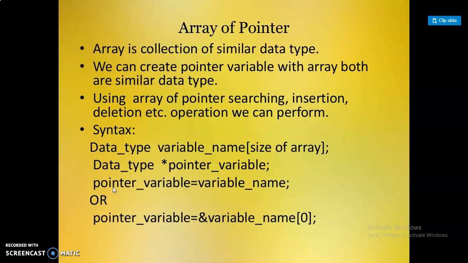And then the array of pointers. An array is a collection of similar data types. We can create a pointer variable with an array, both of similar data type. Using an array of pointers, operations like searching, insertion, deletion, etc. we can perform. The syntax for an array of pointers is data type, variable name, and size of the array. For example, data type is any data type and the pointer variable.